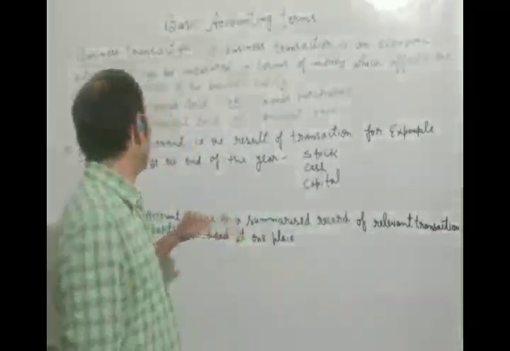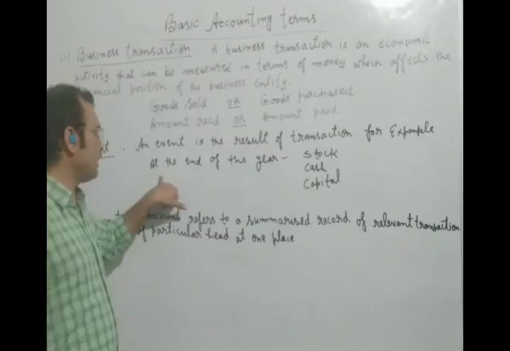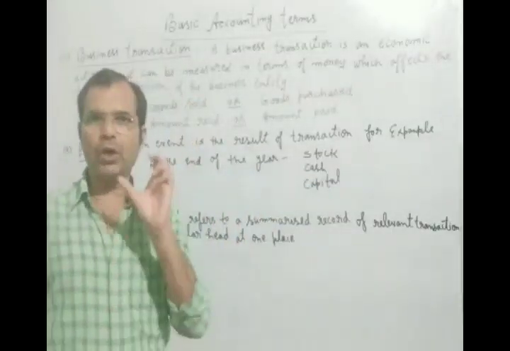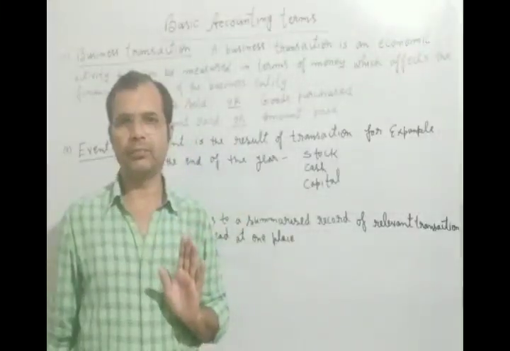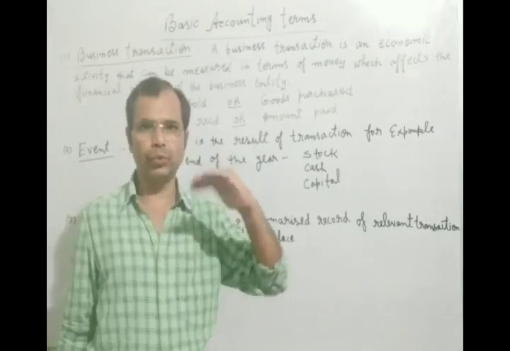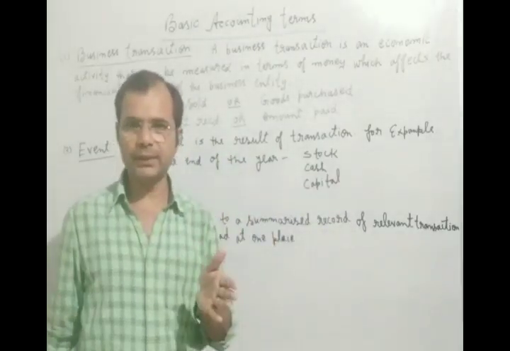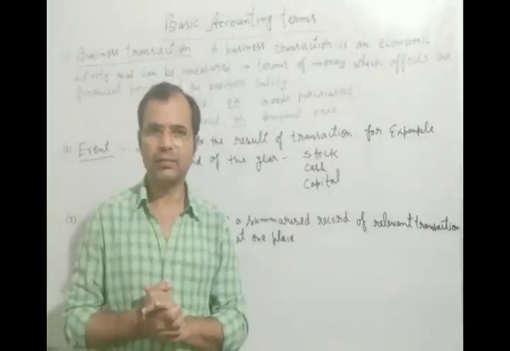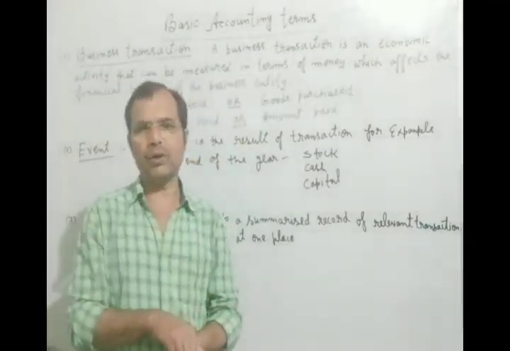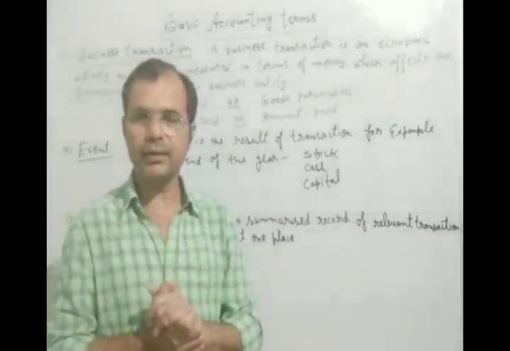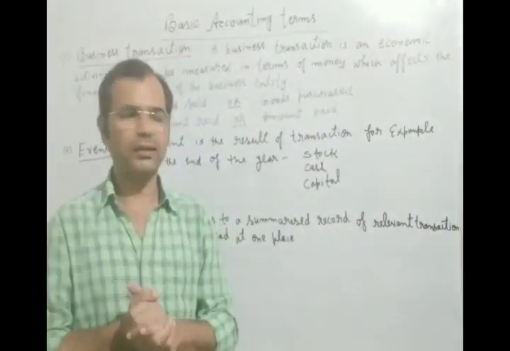For example, the result will be seen at the end of the year. What is the position of stock of your shop? You have purchased some goods, you have sold some goods. It means stock is directly affected. Now, what is the position of the stock in your shop at the end of the year? This will be called an event.